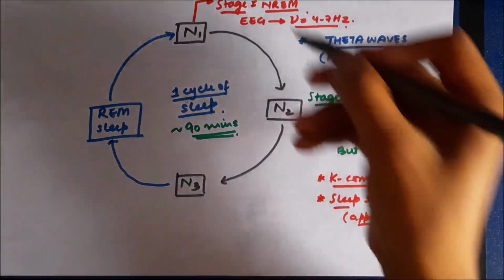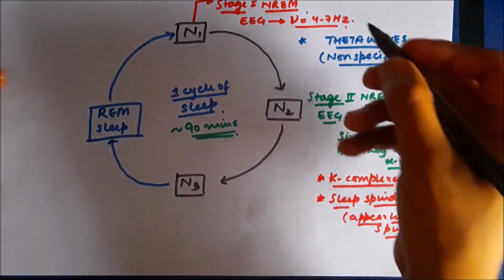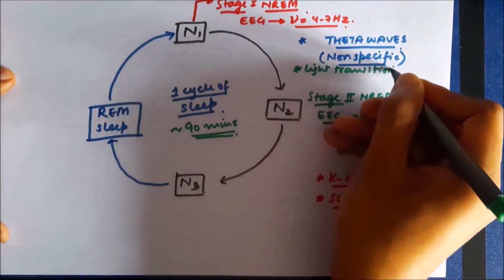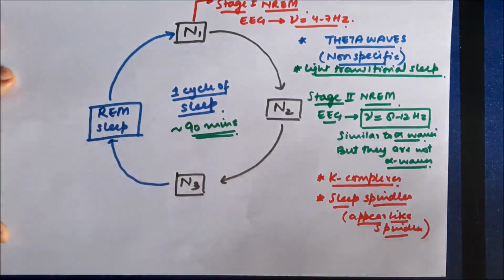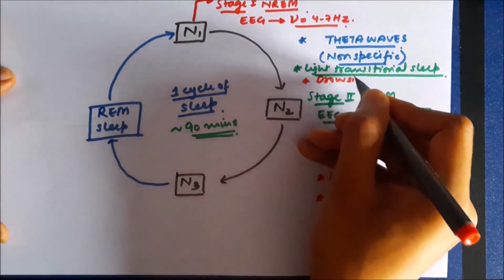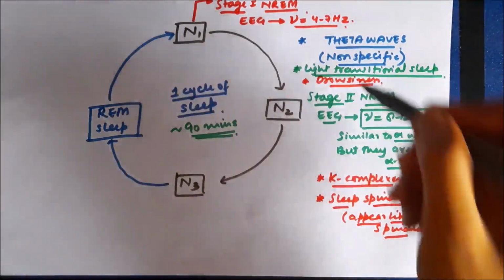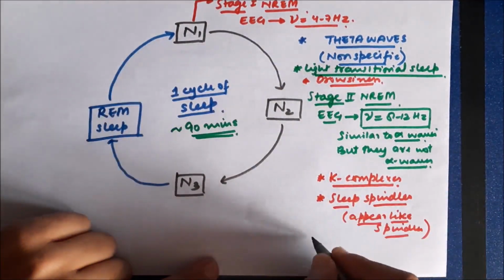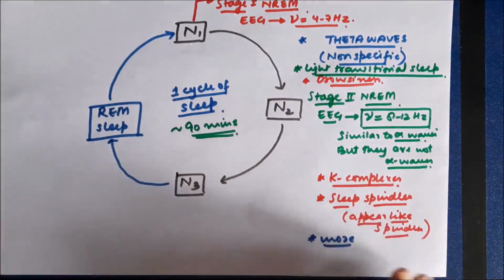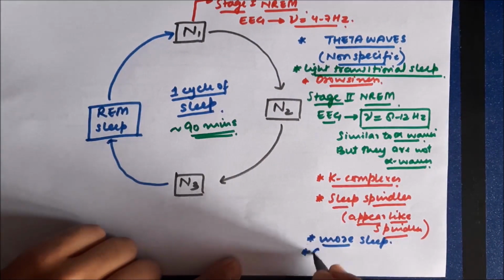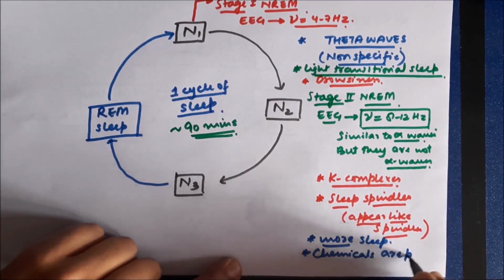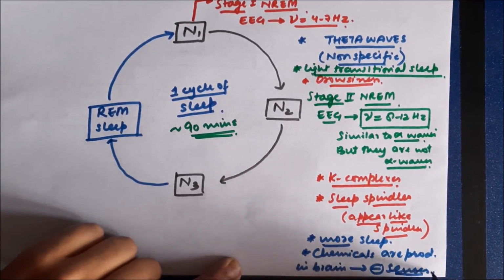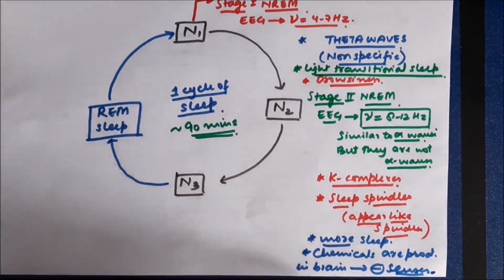Now again, stage 1 NREM sleep. When the person goes into stage 1 NREM sleep, it's the transitional state. From the awake state the person goes into sleep, so there is light transitional sleep during stage 1 NREM sleep, and the feeling of drowsiness, mainly because the person is going to sleep and going into the deeper parts of sleep. Stage 2 NREM sleep mainly has K complexes and sleep spindles, and other than this, when the person goes more deeply into sleep, certain chemicals are released in the brain, and these chemicals are responsible for blocking all the senses. So the person will not be able to hear, the person will not be able to smell. That occurs during stage 2 NREM.